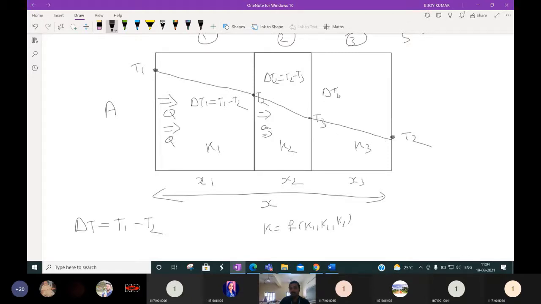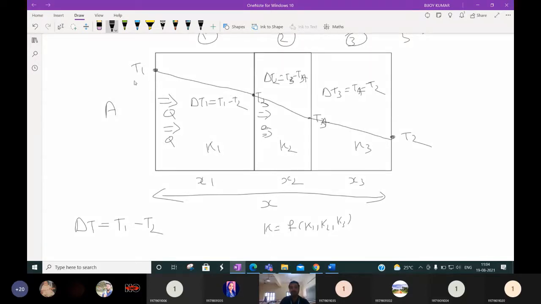Here delta T is what? This is T3, and this is T3 minus T4. Suppose this is T4, and this is T4 minus T2. This is the delta T3.